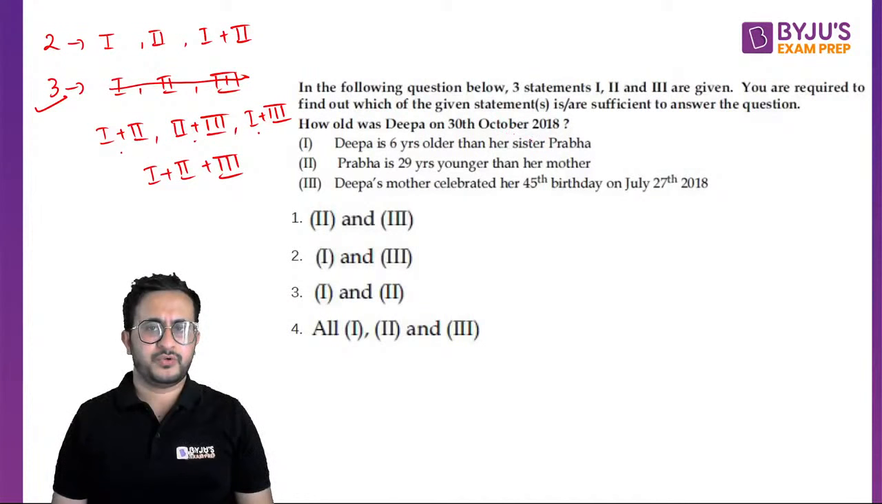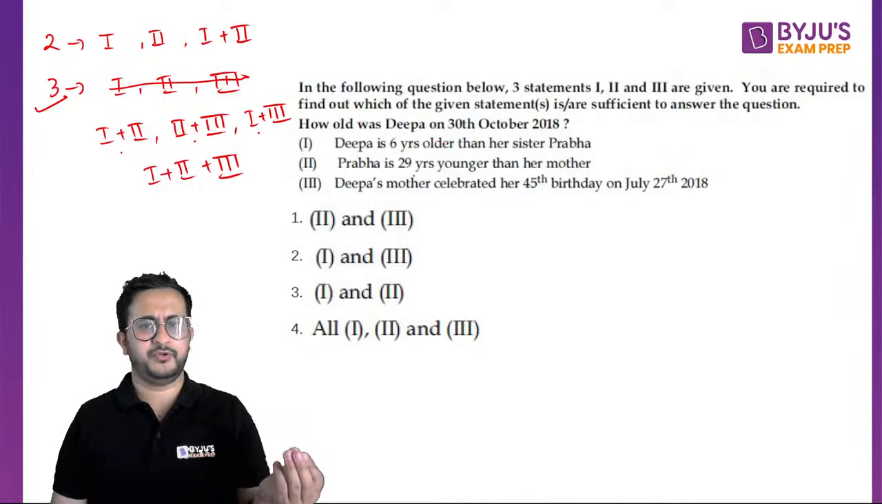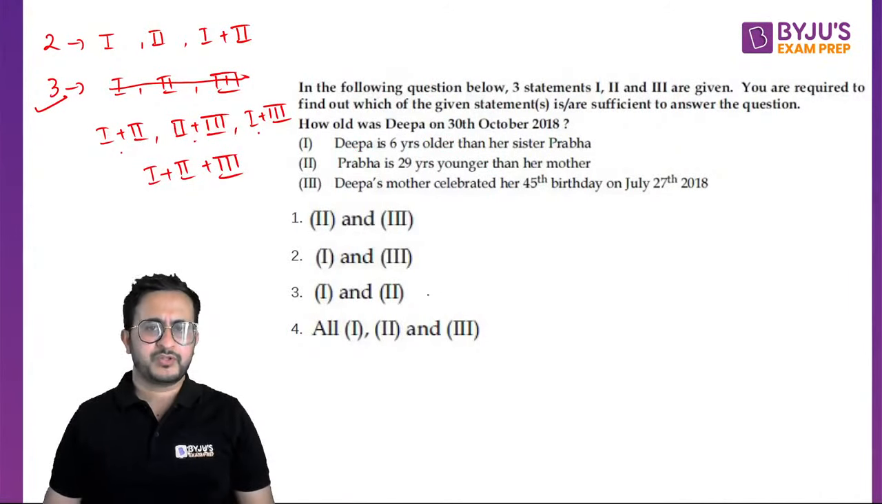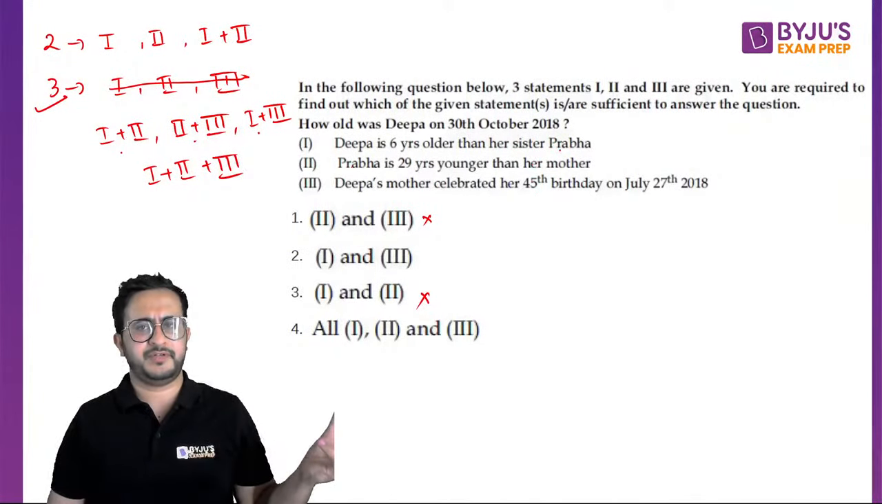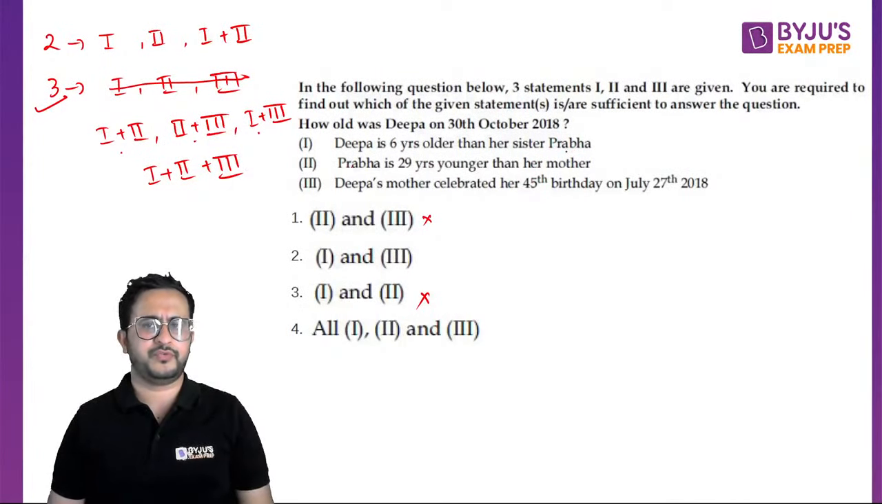So Deepa is 6 years older than her sister Prabha, and Prabha is 29 years younger than her mother. So we do not know Prabha's age, we cannot tell Deepa's age. So first and second are not sufficient. Now if you look at second and third, Prabha is 29 years younger and Deepa's mother. So we do not have mention of Deepa. So second and third are not sufficient. First and third, Deepa is 6 years older than her sister Prabha, and this is Deepa's mother. So there is no connection. We do not know how Prabha is related to mother or Deepa related to mother. So we can eliminate this.